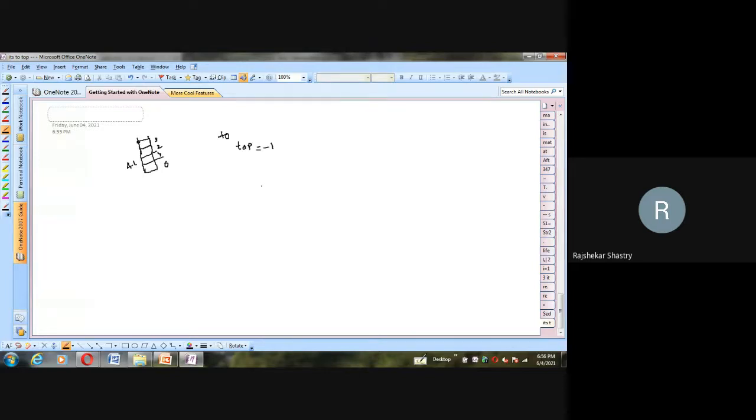Then come the operations. We perform the operations called push and pop, the major operations. Apart from that, there are auxiliary or additional operations, like checking whether the stack is empty or not, wanting to know the position of the top element, and wanting to know the size of the stack.